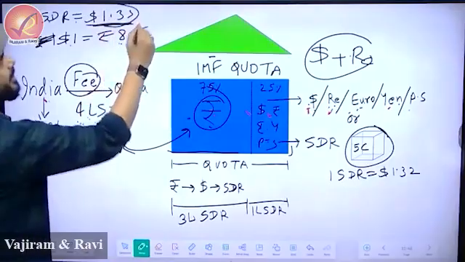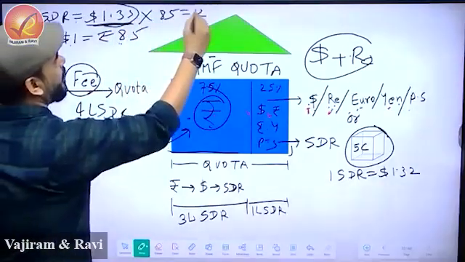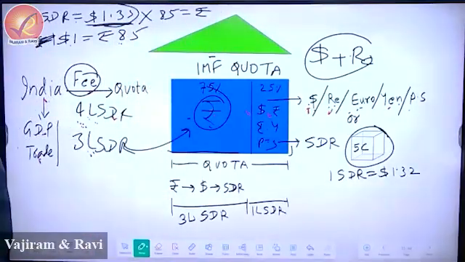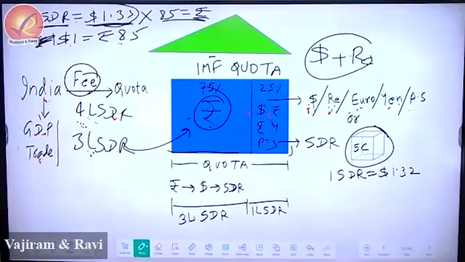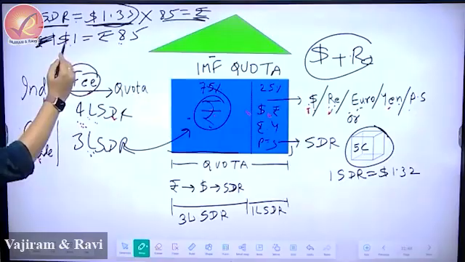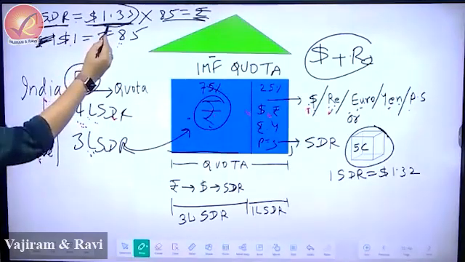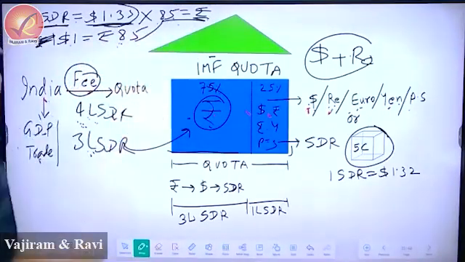So this many dollars into this many rupees. Fine. So did we find the relationship between SDR and rupee using this exchange rate? Everything fine? It's simple. $1 is equal to 85 rupees. 1 SDR is equal to this. You multiply it with 85, you get rupees.